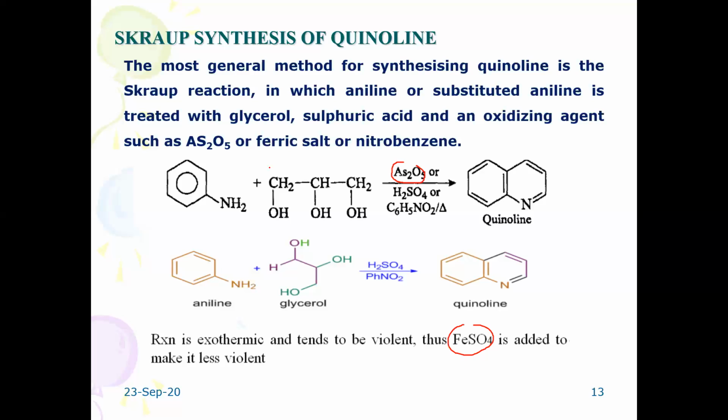But anyhow, the Skraup synthesis involves the reaction between aniline and glycerol to give the corresponding quinoline derivative. Suppose the question is asking for 2 marks, you can write only this much.